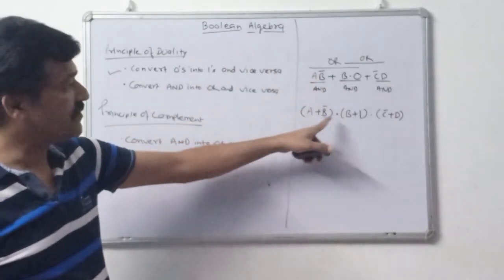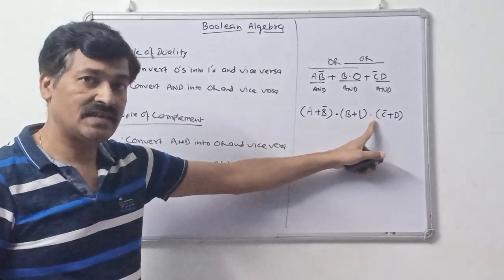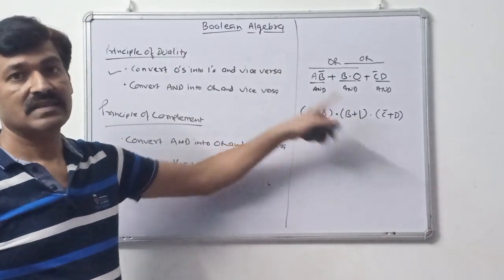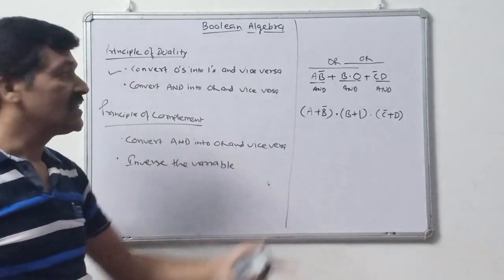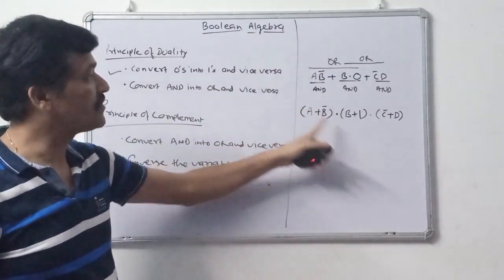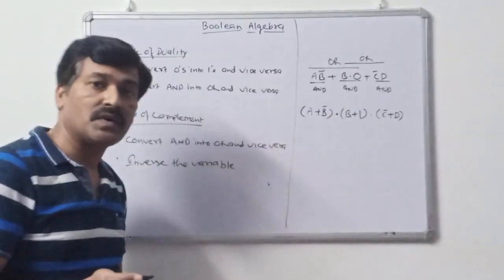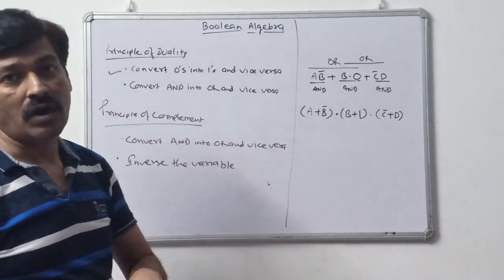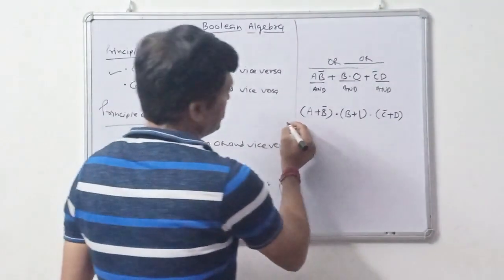So AND gate is converted into OR in all the cases, OR gate is converted into AND in all the cases, and 0 is converted into 1. This is the duality principle. If we need to represent the dual form of any expression given in Boolean algebra, we have to do it by these two laws. Zeros are converted into ones and ones into zeros. AND gate is converted into OR and OR will be converted into AND. This is the duality principle.